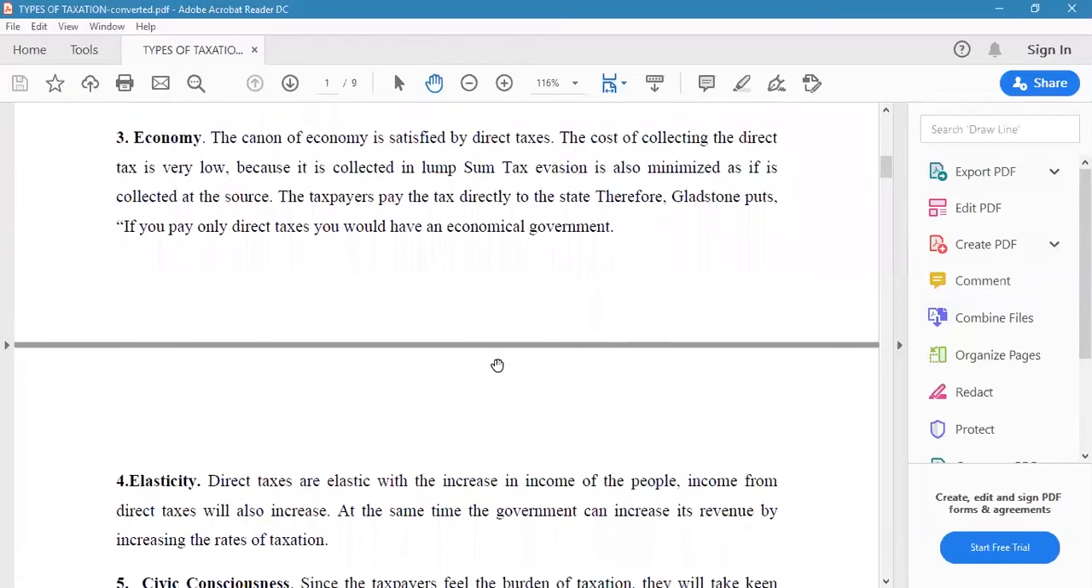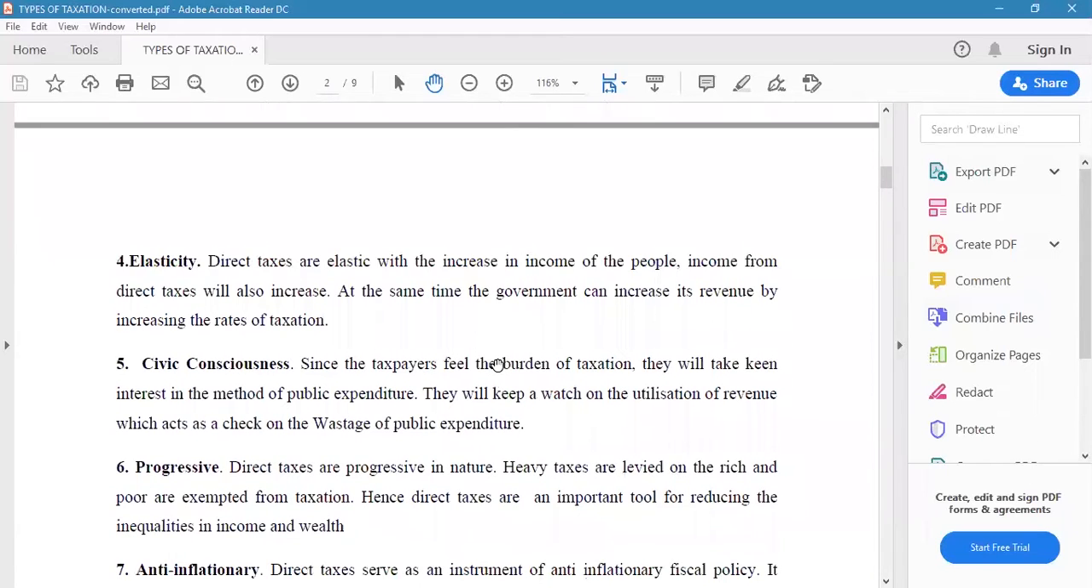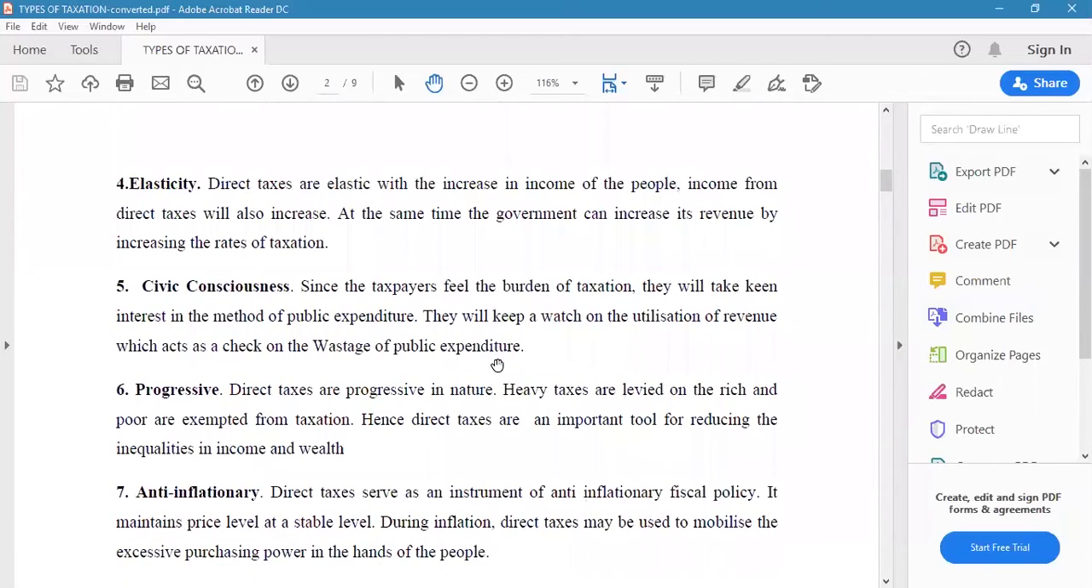The next advantage or merit of direct taxes: elasticity. Direct taxes are elastic. With the increase in income of the people, income from direct taxes will also increase. This shows the elastic nature. At the same time, the government can increase its revenue by increasing the rates of taxation. If there is inflation, at the time of inflationary condition, government can increase its revenue by increasing the rates of taxation. At the time of depression, government can cut down its revenue by declining the rates of taxation.